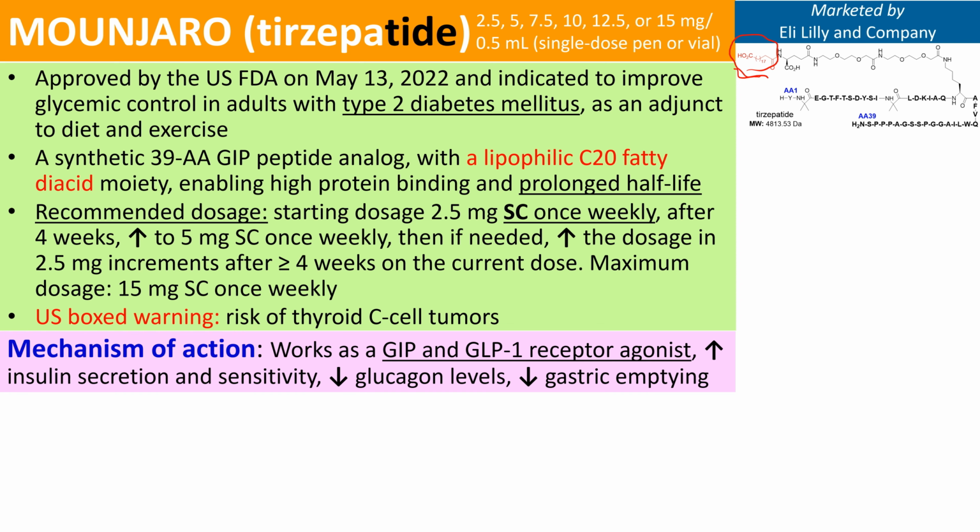Mechanistically, this medication works as a GIP and GLP-1 receptor agonist, so it's a dual targeting agonist. Again, GIP refers to glucose-dependent insulinotropic polypeptide, and GLP-1 refers to glucagon-like peptide 1. By acting as a dual target agonist, this would enhance insulin secretion and sensitivity, decrease glucagon levels, and therefore delay gastric emptying.